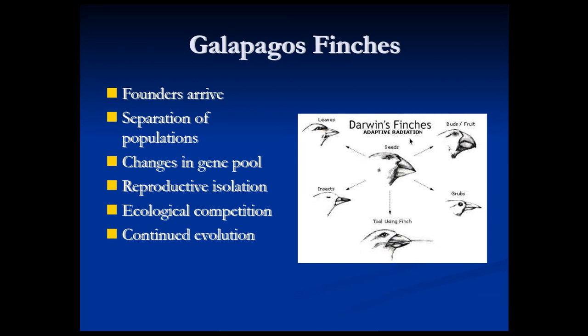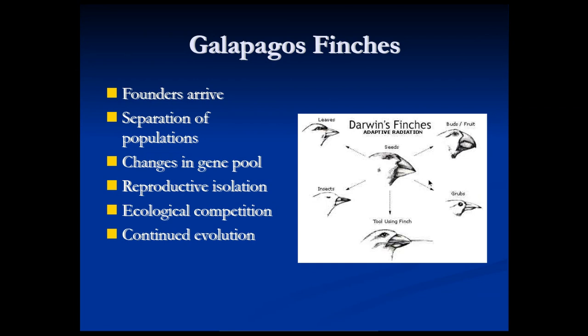Now, the reason that this picture here only shows the heads is that the bodies of these different finches still look very similar. There's been very minor changes, if at all, in the wings, in the coloration, in the feathers, anything like that. It's mostly in the beaks, in the heads, that have changed in order to access different foods.